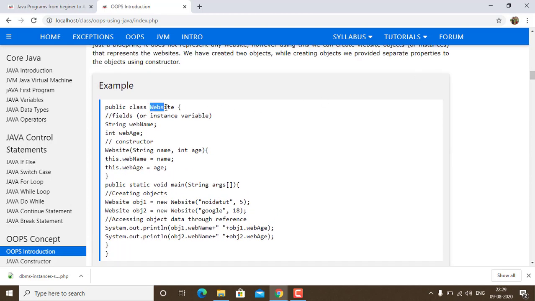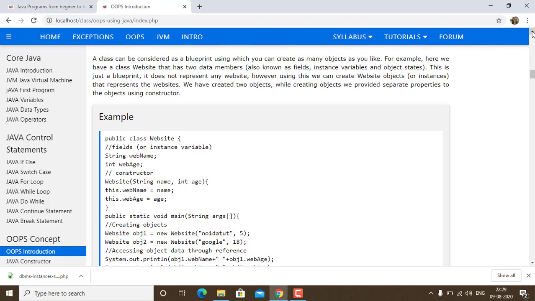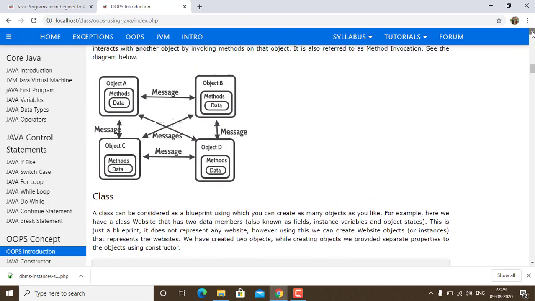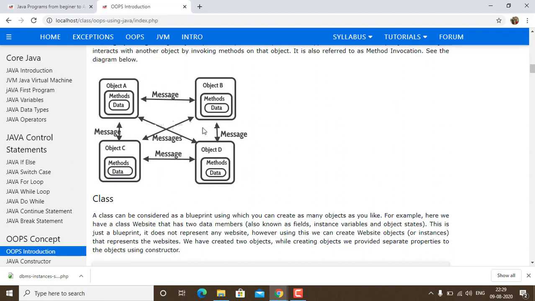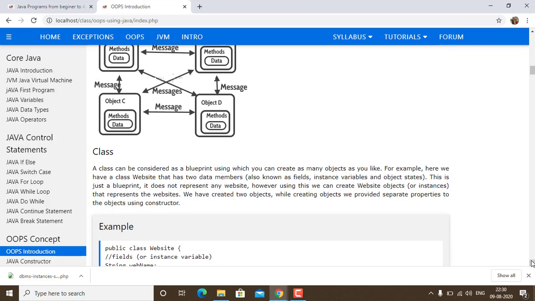See, the class website is over here. It has its own data type and its own method. This is very important, and this is what we are talking about over here. Now in the diagram you can see that there are different objects. Every object has different methods and different data. When an object is referring to a particular method and data, a very important thing is that they communicate with each other by passing messages. We are going to work on practicals with this.